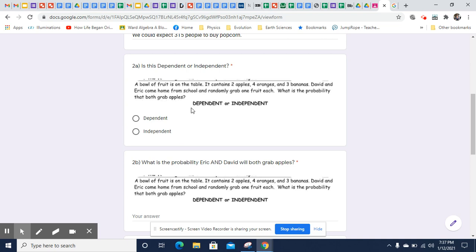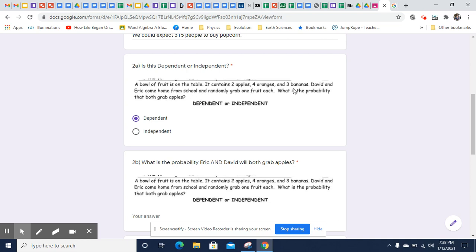Well, first of all, is this a dependent probability situation or an independent probability situation? We know that it's compound because 2 events are happening. Are they dependent or independent? Well, we would consider them dependent because if Eric grabs an apple, then the number of apples that are available out of the whole batch goes down to 1.